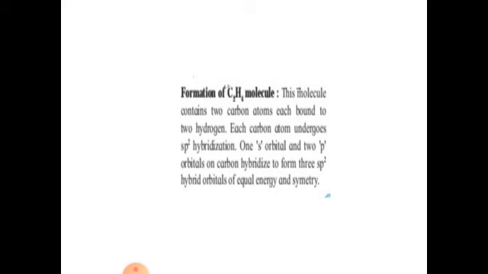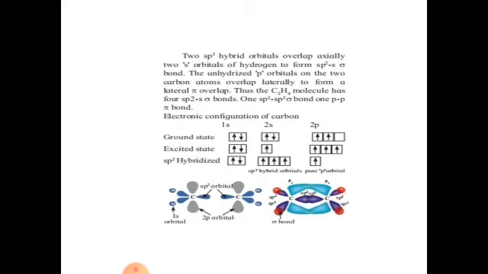See, in sp3 hybridization, we have seen that four new hybrid orbitals are formed. Now, in sp2 hybridization, three new hybrid orbitals of equal energy and symmetry are formed. Two sp2 hybrid orbitals overlap coaxially with two s orbitals of hydrogen to form sp2-s sigma bonds.